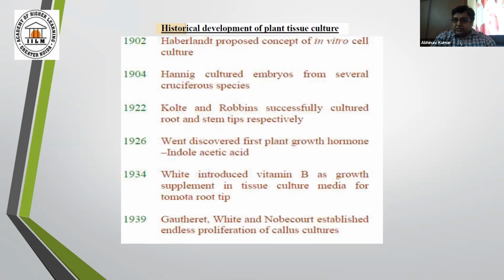And the 1926 discovery of indole acetic acid by Went has actually given power to the plant tissue culture technique, because they discovered the first plant growth hormone, that is IAA. After that, several plant growth hormones were discovered and used for plant tissue culture.